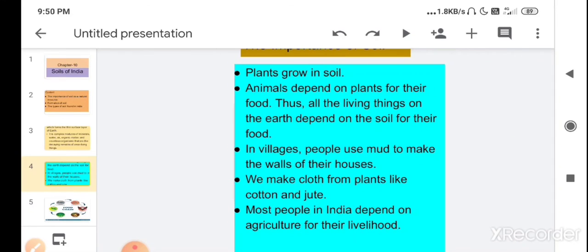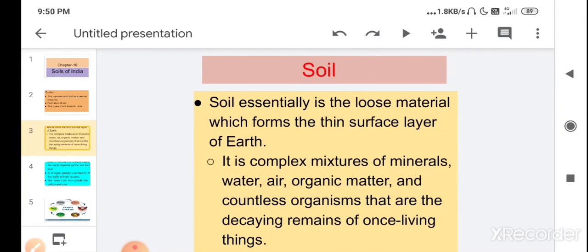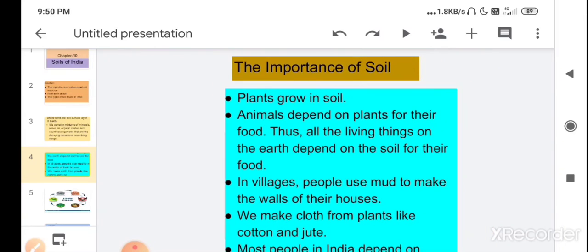So children, today you have learned about soil, what soil is and its importance. So for today your homework is, you have to learn about the importance of soil.